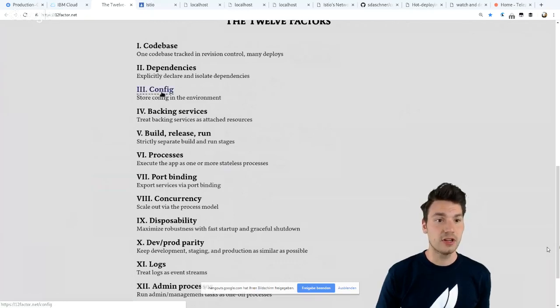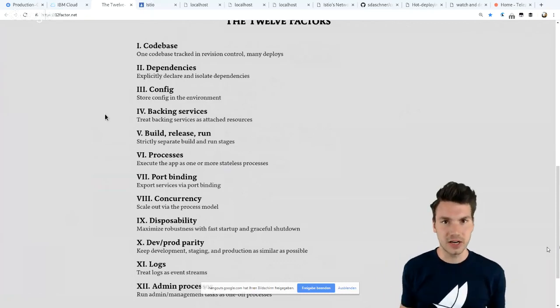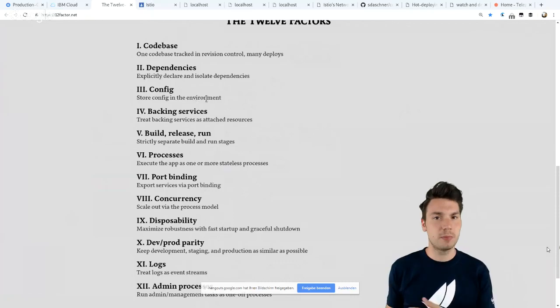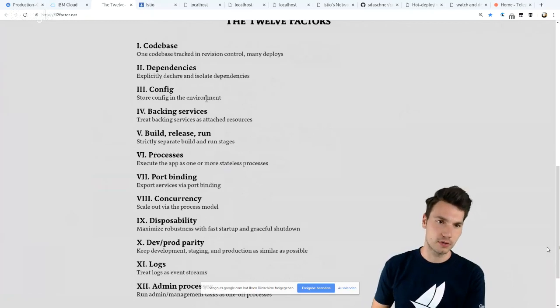For example, configuration. That means get rid of the configuration on the application level and rather try to inject it from outside of the application, from the environment. That means we don't want to configure which barista backend application we use. Well, we make that part of the environment by using a DNS resolution.